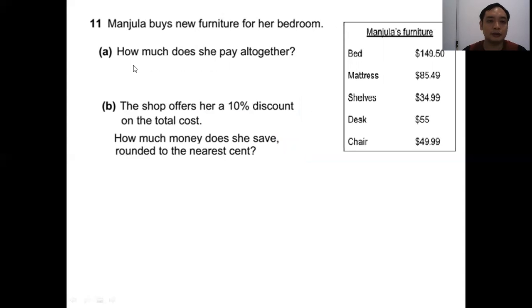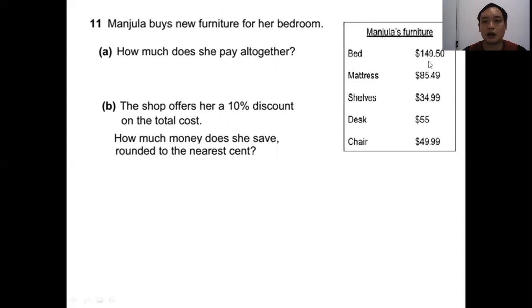Question 11. Mazura buys new furniture for her bedroom. A. How much does she pay altogether? B. The shop offers her a 10% discount on the total cost. How much money does she save? Round to the nearest cent.